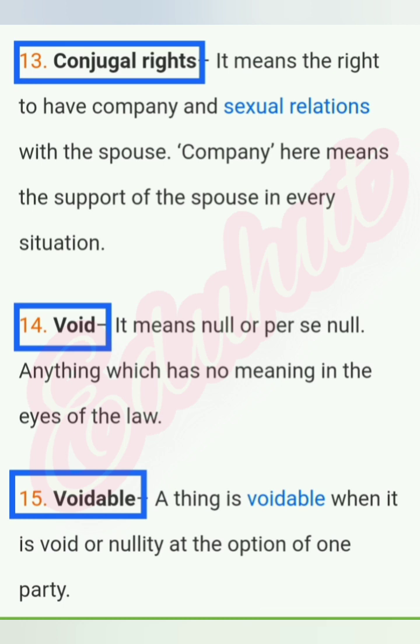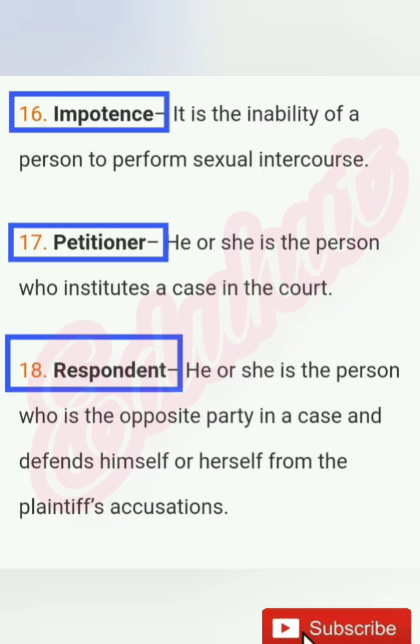Void, it means null or per se null, anything which has no meaning in the eyes of law. Voidable, a thing is voidable when it is void or nullity at the option of one party. Impotence, it is the inability of a person to perform sexual intercourse.